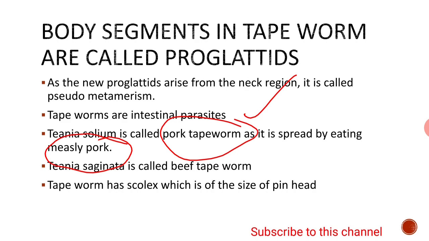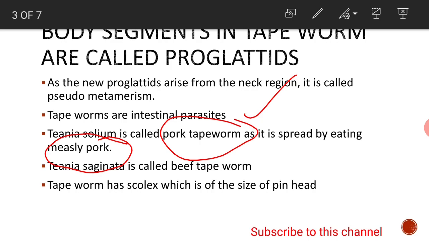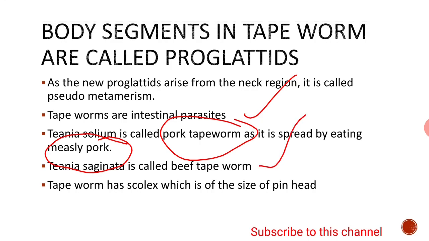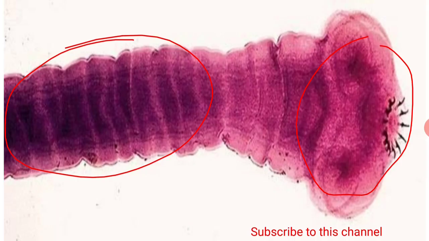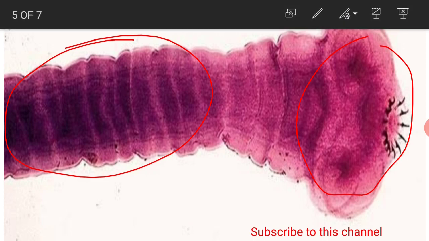Taenia saginata is called beef tapeworm because it is being spread by eating beef. Tapeworm has a scolex which is of the size of a pinhead. We have already seen the diagram. This particular anterior part is called scolex, and you can see the suckers and also the hooks in this structure.